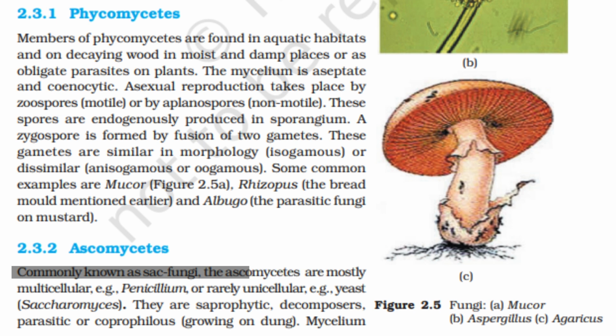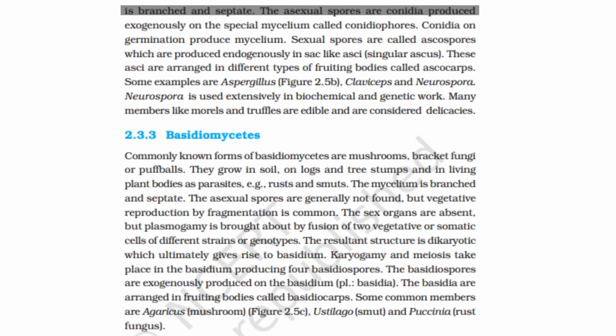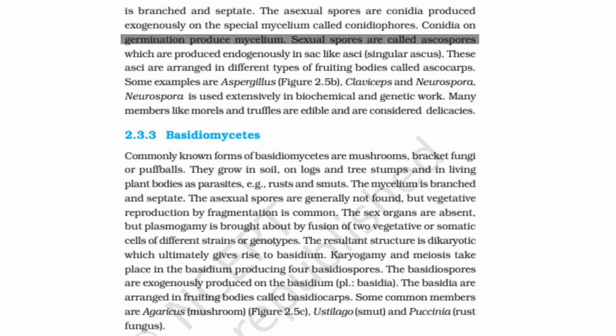Ascomycetes. Commonly known as sac fungi, the ascomycetes are mostly multicellular, example Penicillium, or rarely unicellular, example yeast, Saccharomyces. They are saprophytic decomposers, parasitic or coprophilous, growing on dung. Mycelium is branched and septate. The asexual spores are conidia produced exogenously on the special mycelium called conidiophores. Conidia on germination produce mycelium.